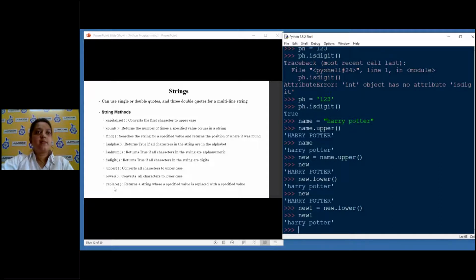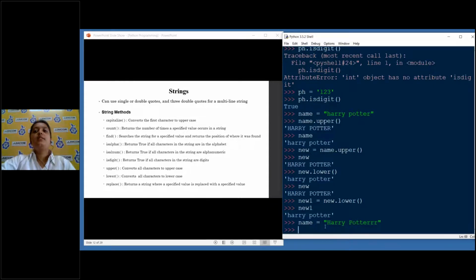And next we have replace. It returns a string where a specified value is replaced with a specified value. Suppose I take a name here, Harry Potter, and by mistake, instead of double T, I make a spelling mistake with triple R. What we will do is name dot replace.